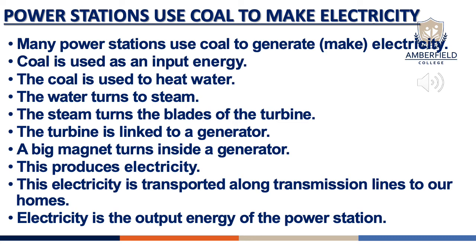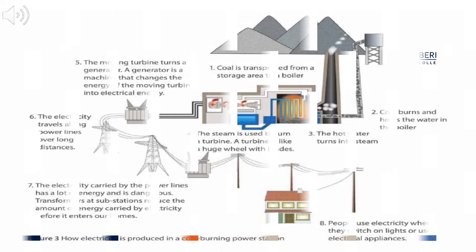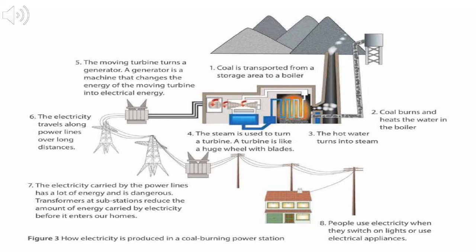Now that you understand how a power station uses coal to make electricity, I want you to pay attention to the next slide. So, grade sixes, in this slide you will see exactly how electricity is produced in coal burning power stations. I'd like you to take a moment to look at this figure 3. You can find it in your textbook or you can look at it in this slide. Exactly from number 1 to 8, this is how electricity is generated in a power station.